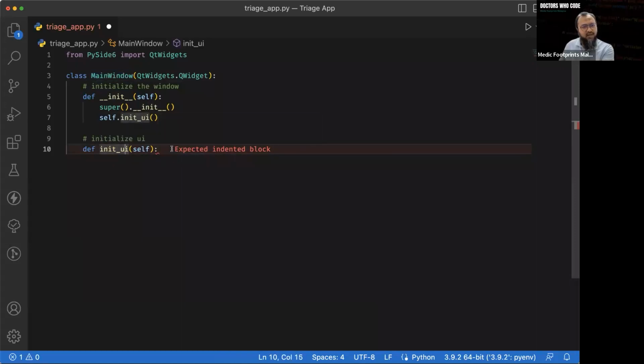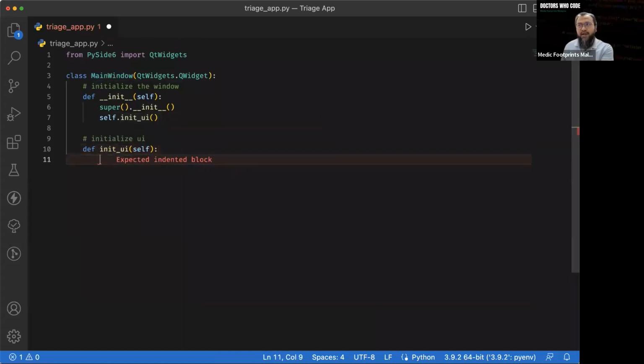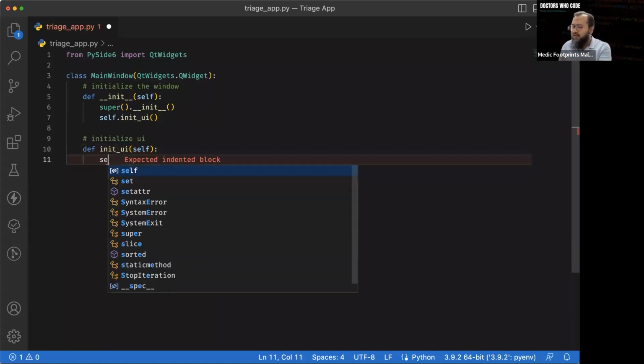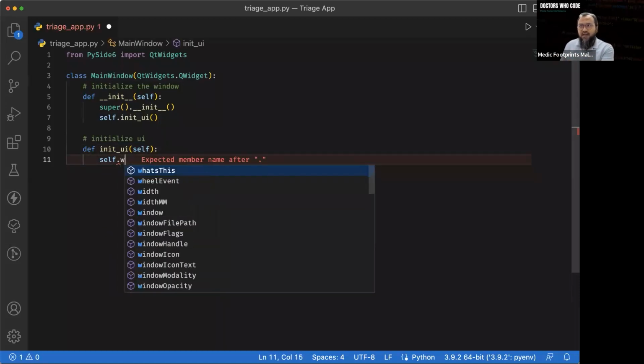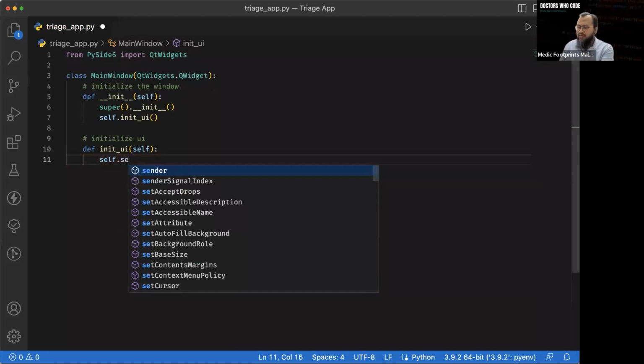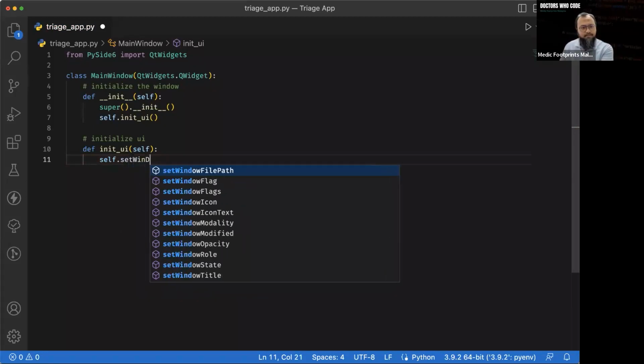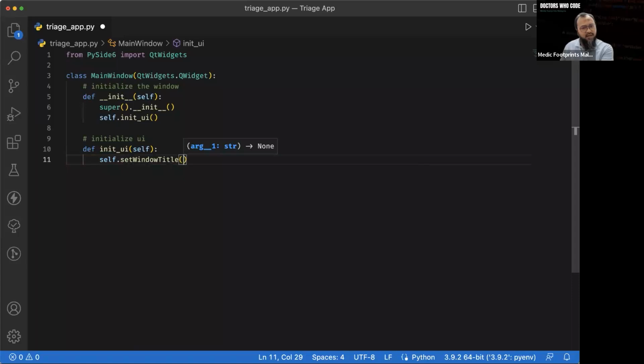And we're going to go by declaring whatever we want to see inside this program. First, let's define what the title is going to be like. So self dot set window title, title as Triage app. There we go.